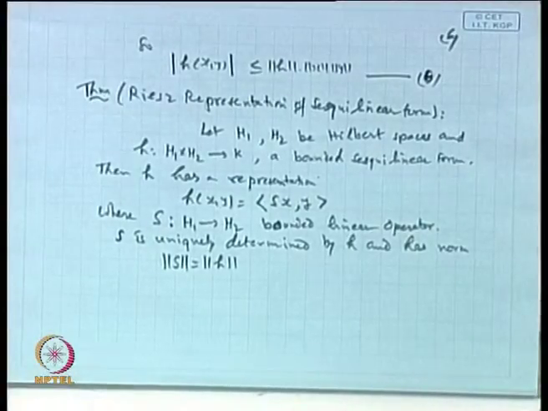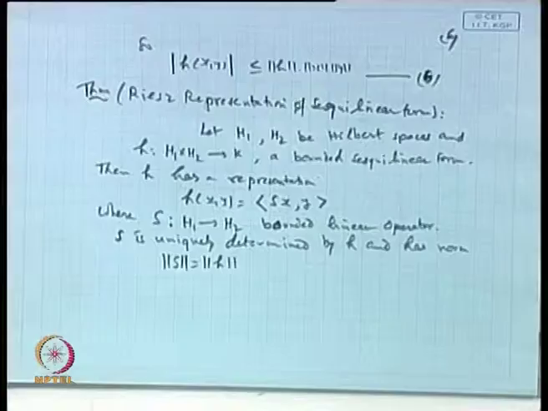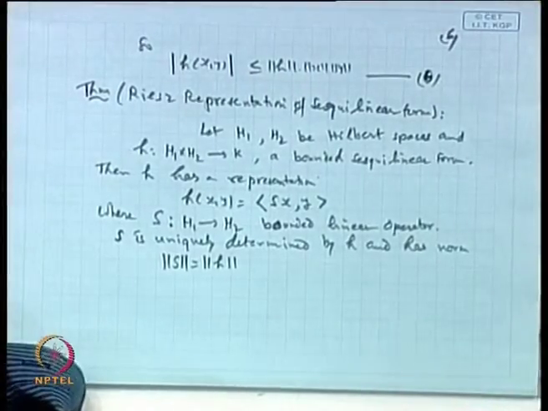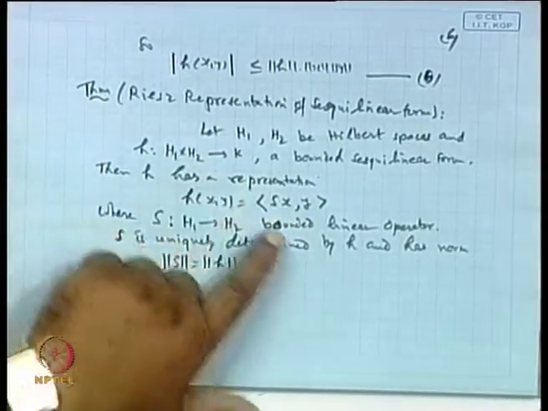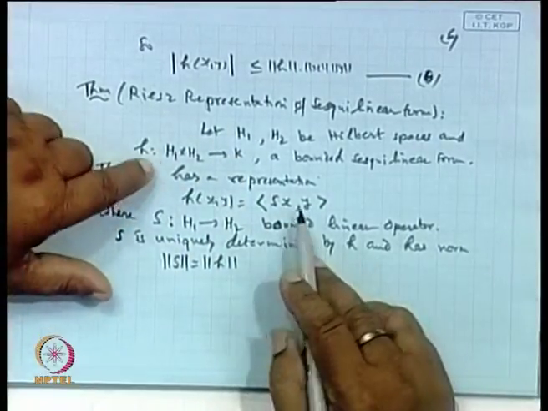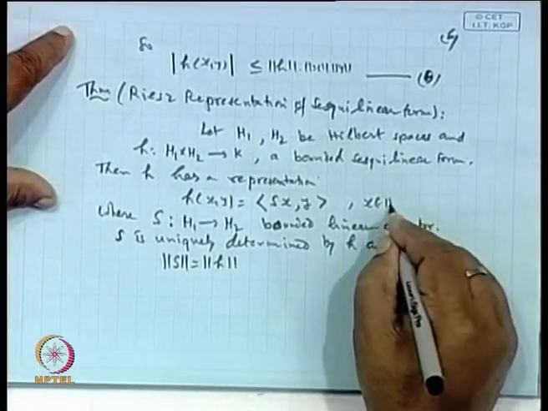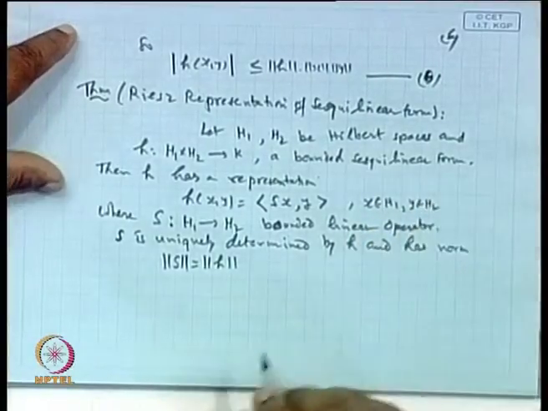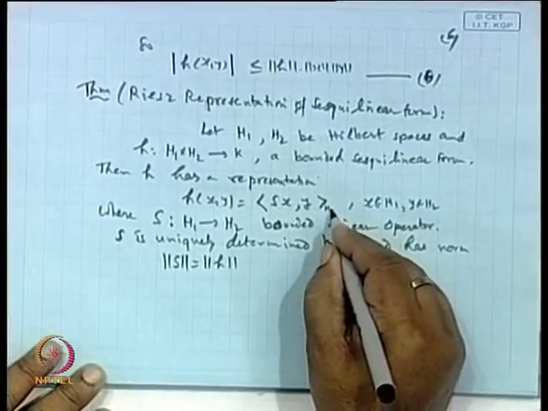So, basically this result is the parallel result, but the only difference is here h is considered to be a sesquilinear form, whereas there h was the bounded linear functional f. What it says is that every sesquilinear form on H1 cross H2 will always be represented in the form of the inner product, but the inner product is on H2. Remember x is in H1, y is in H2. So, this inner product is basically the inner product of H2.